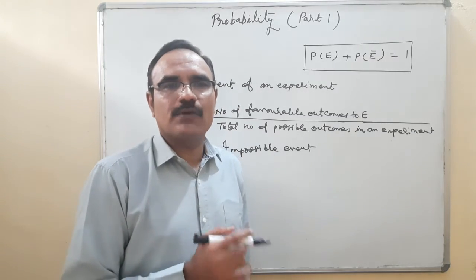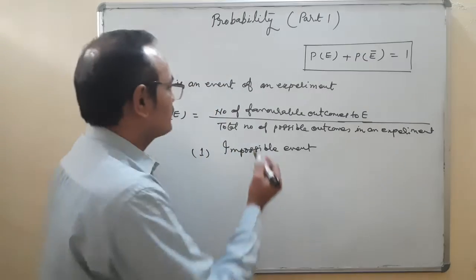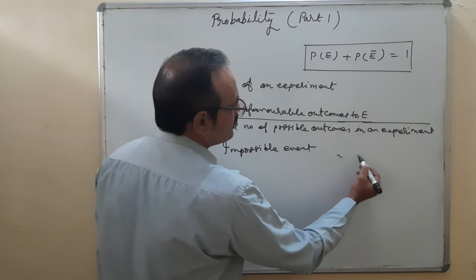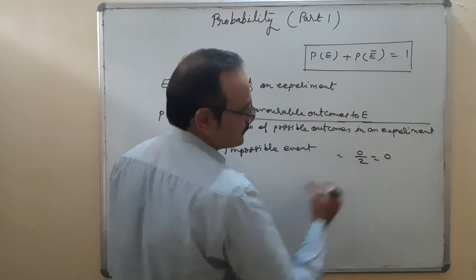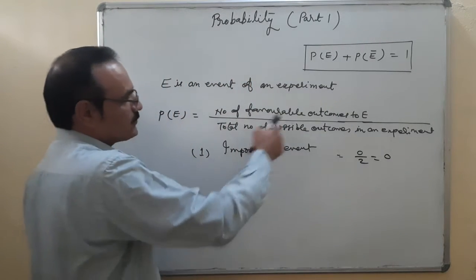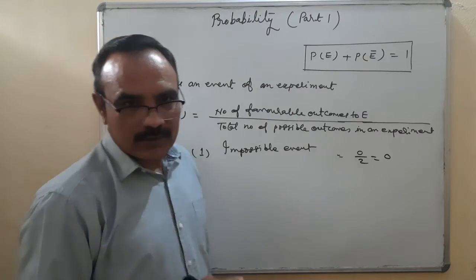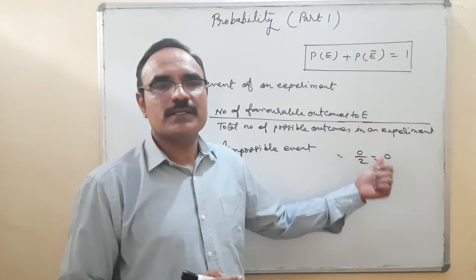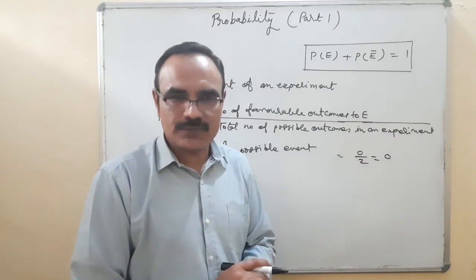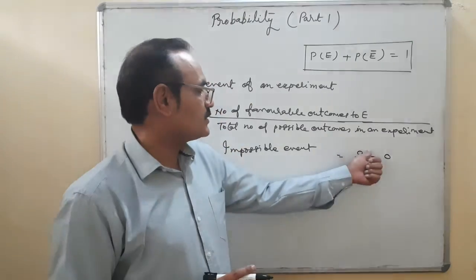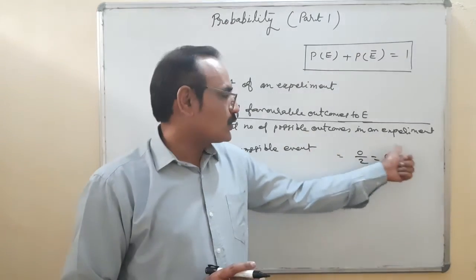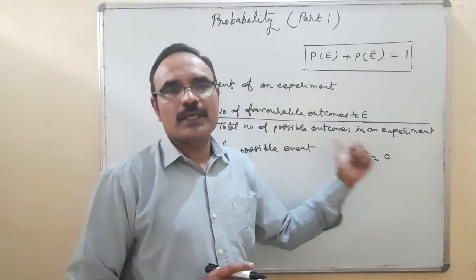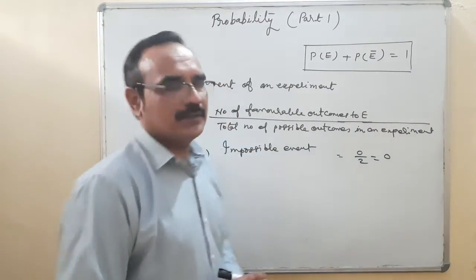The number of favorable outcomes is 0 upon 2, so the result is 0. When the probability comes 0, what does it mean? The event is an impossible event.